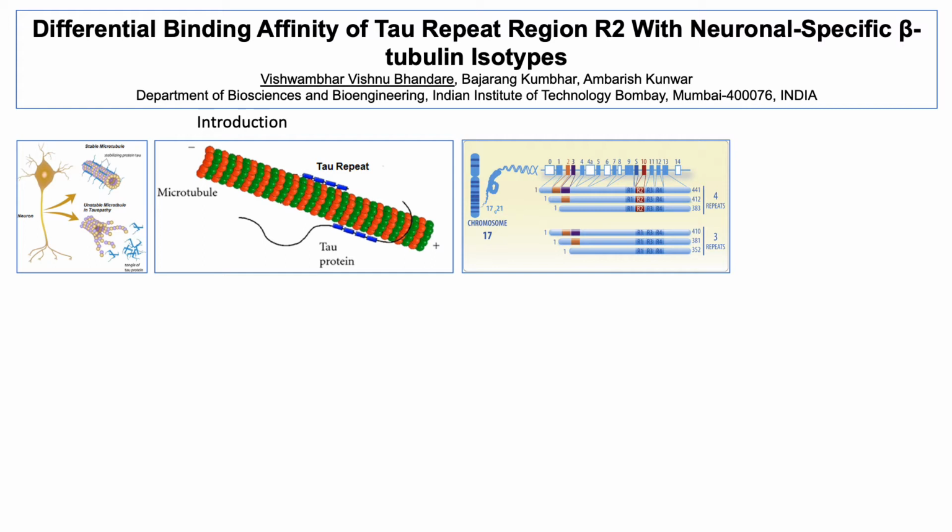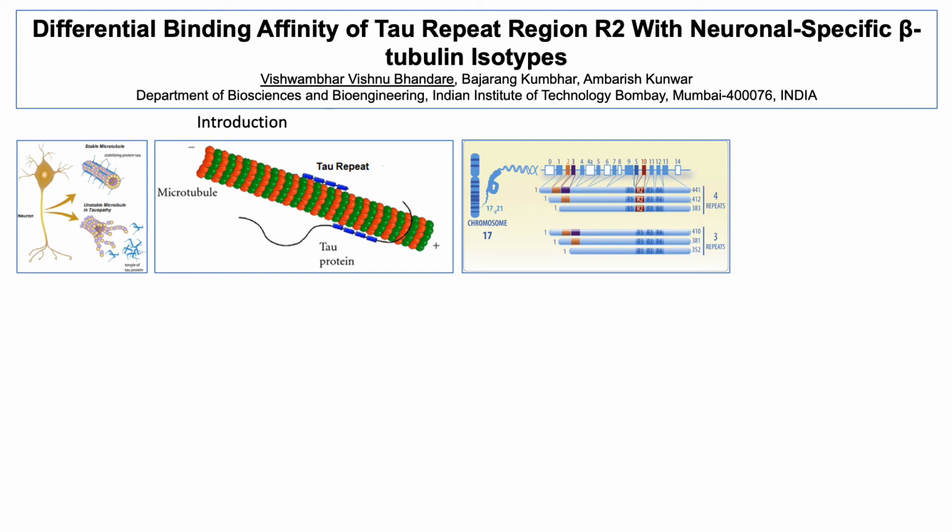Here in this first figure, I have shown the structure of a neuron. In the upper part, we can see the blue color tau stabilizes the neuronal microtubule. But in disease condition, tau detaches from the microtubule and forms cytoplasmic aggregates, as shown in the first part of the figure. In the second part, I have shown the structure of microtubule, which is stabilized by the 4 repeats of the tau, which are located mainly at the C-terminal tail region.